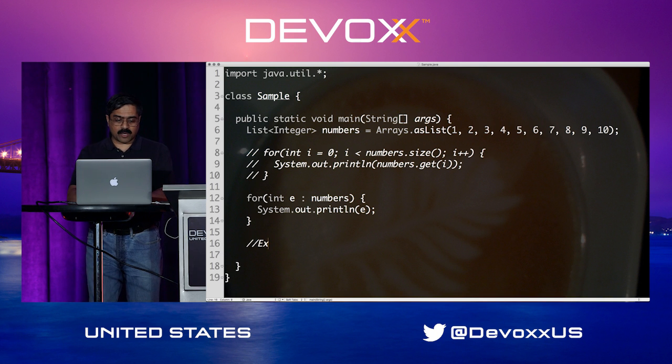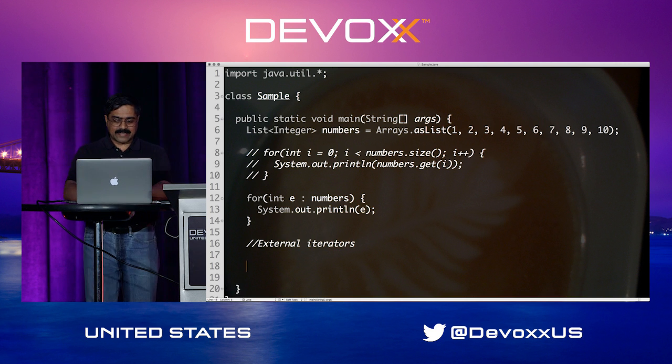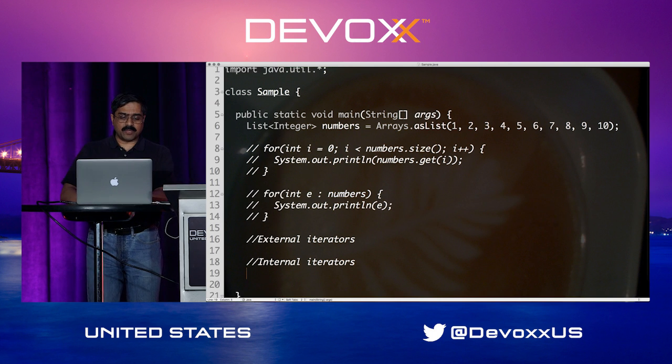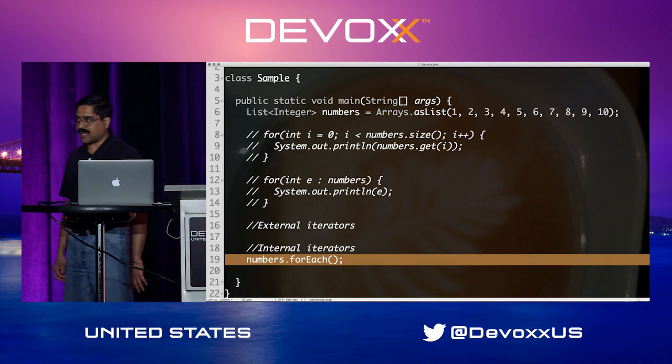These two collectively are known as external iterators. But we can use what's called an internal iterator instead. So what we can do in here is we can do internal iterators moving forward. And what that means is we can say, rather than iterating through this way, we could simply say, well, numbers.forEach. Well, let's stop right there and talk about this for a second.